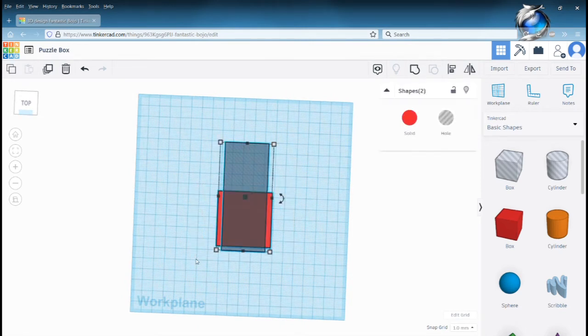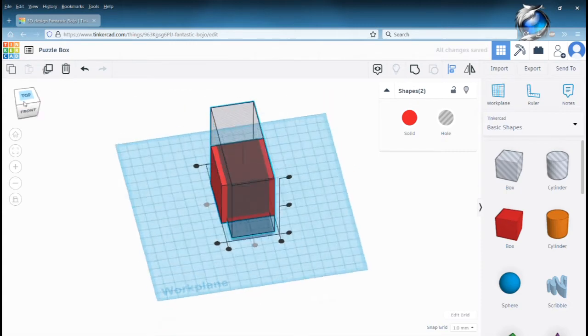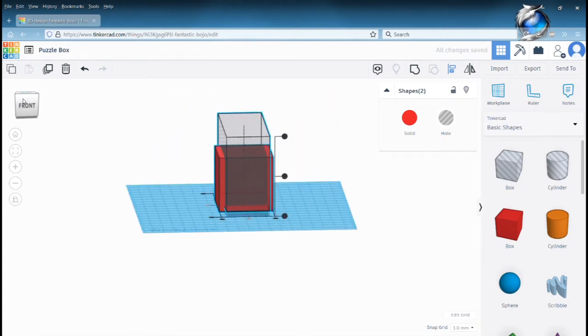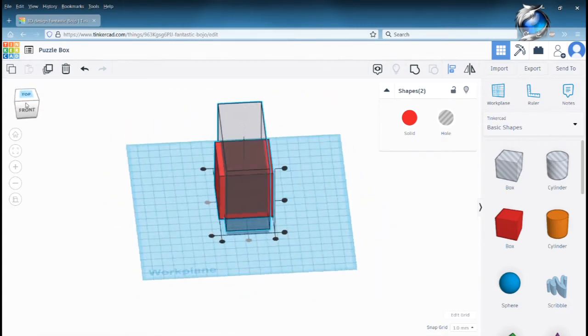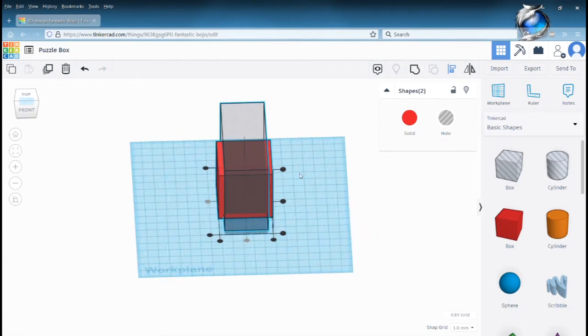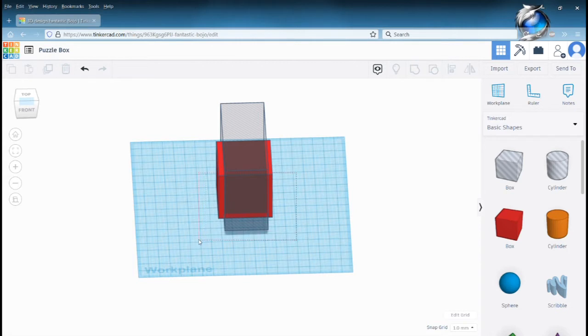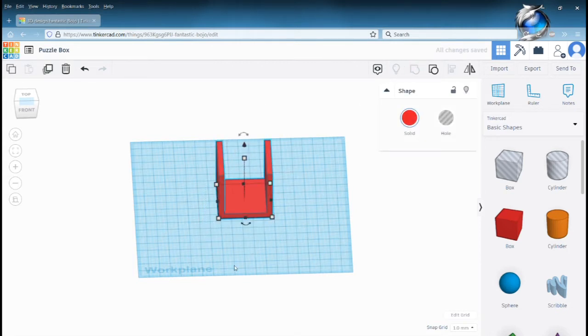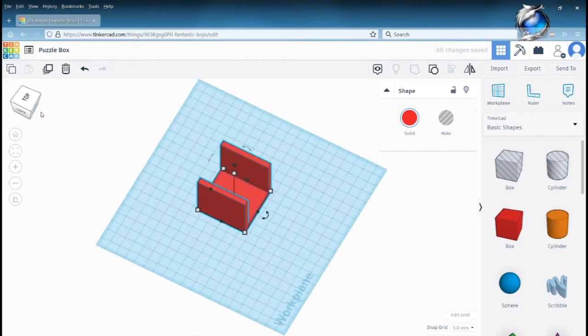Do a box grab, align, center this way is okay. Make sure that you have everything lined up there, and then click to get out of the alignment, and then do a box grab again, group, and this will create your box frame.